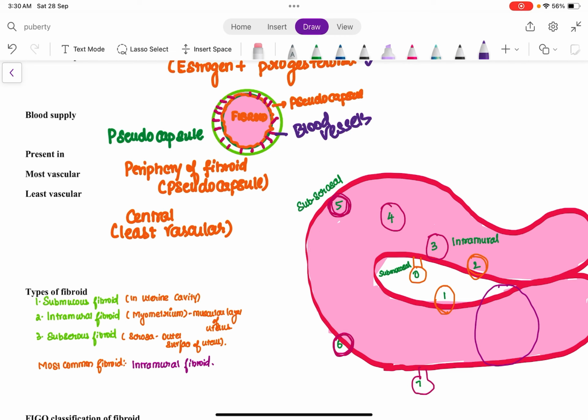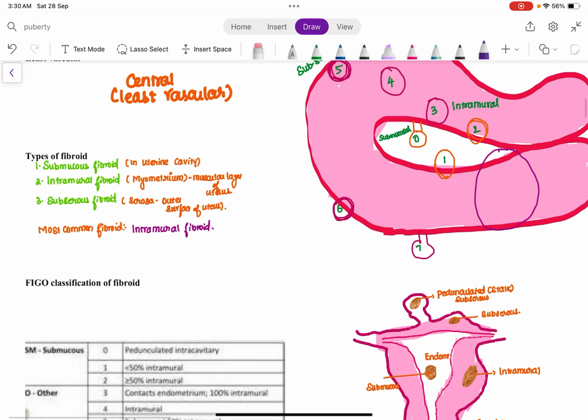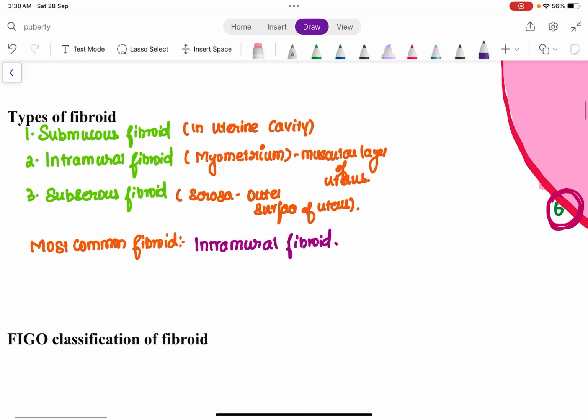So until now we have discussed what is fibroid, that it is surrounded by a pseudocapsule, in which age group of females it is more common, and the blood supply of the fibroid. Now let's discuss the types of fibroid. Most commonly fibroid is of three types. One is submucous fibroid. The fibroid which is present in the uterine cavity is called submucous fibroid.